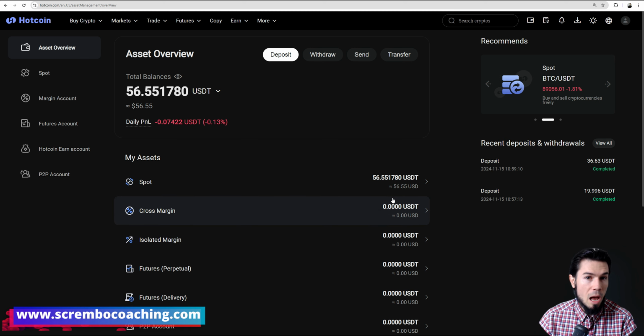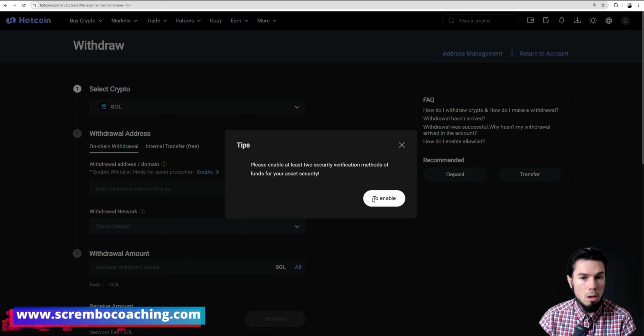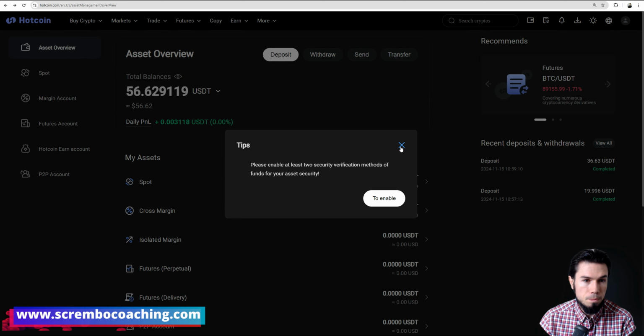But now you can cash out your Solana, for example. If you go to the withdraw page, there's many ways to go to the withdraw. You want to make sure to enable your two-factor authenticator, select your crypto Solana, select your address, network Solana, the amount, and you're good to go, right? You have to add security measures such as your Google Authenticator has to be turned on to cash out. You need the Google Authenticator app, and that's free, it's easy, and you're good to go with that one too.